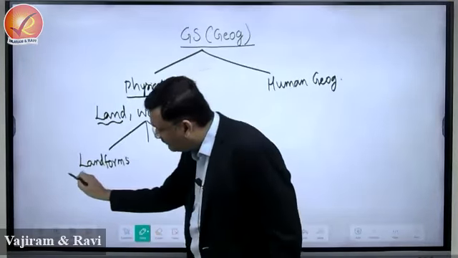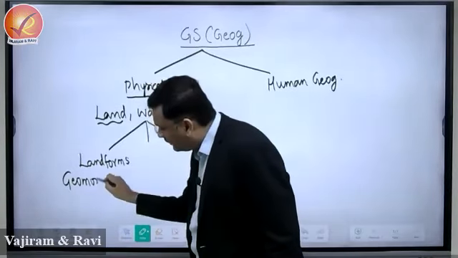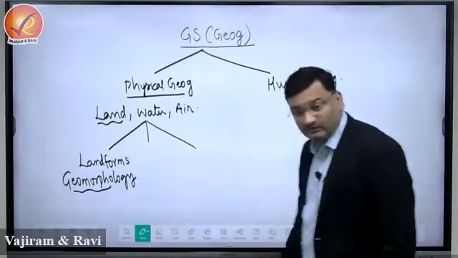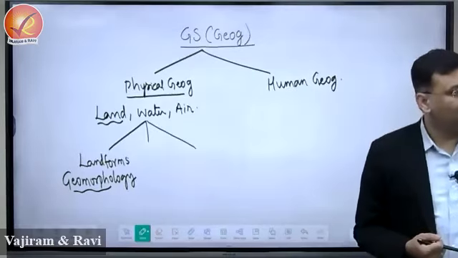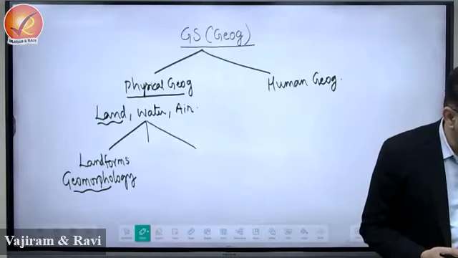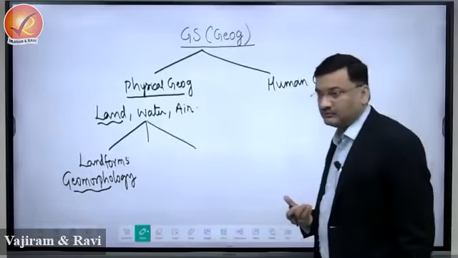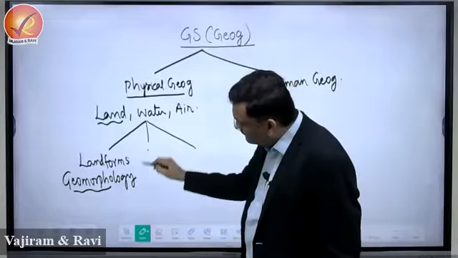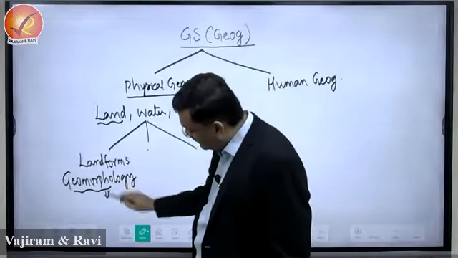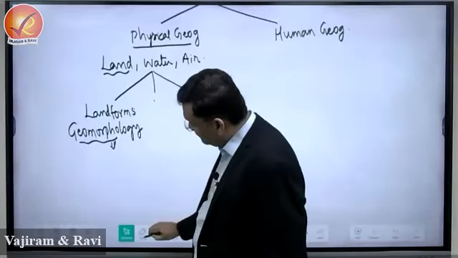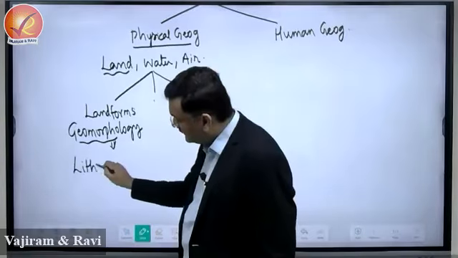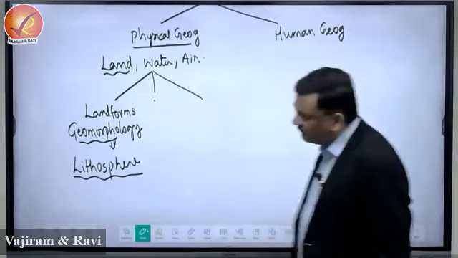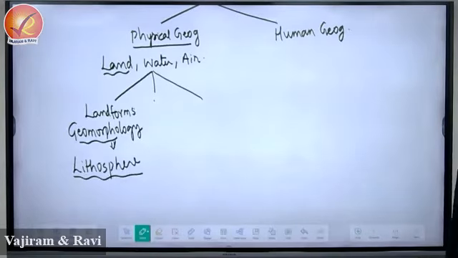This is the study of landform. This is known as geomorphology. Geomorphology is the study of landforms. Means here we are focusing on all those features which belong to the surface of the earth but are composed of what? Rocks. That are composed of rock, that we study in geomorphology. This study is of which sphere? Lithosphere. I am giving first basic things. Geomorphology focuses on the lithosphere.